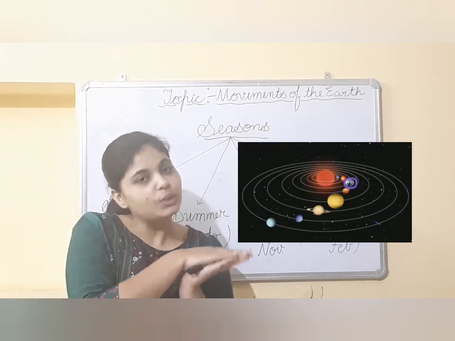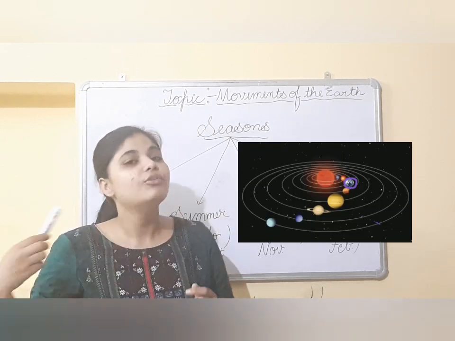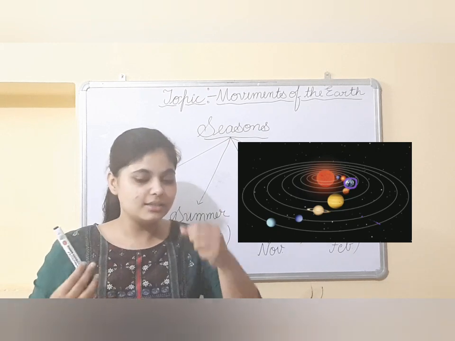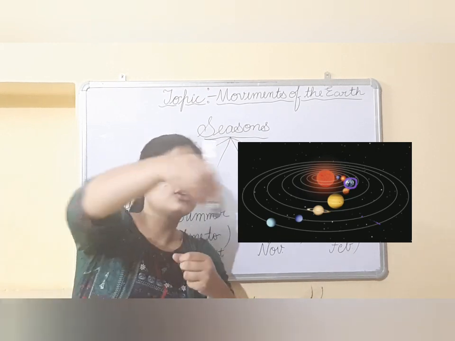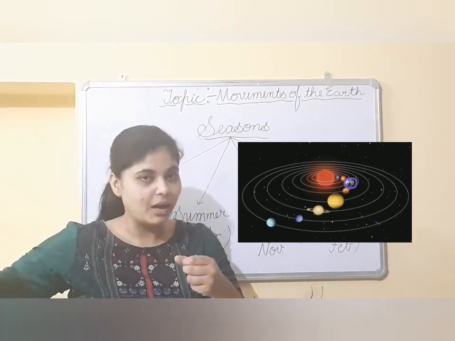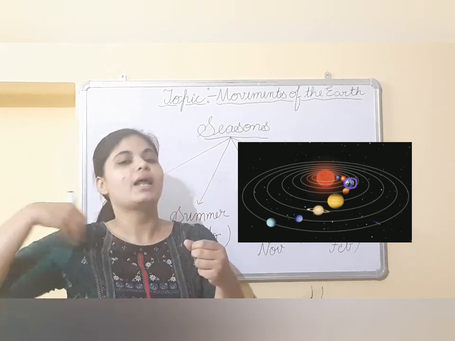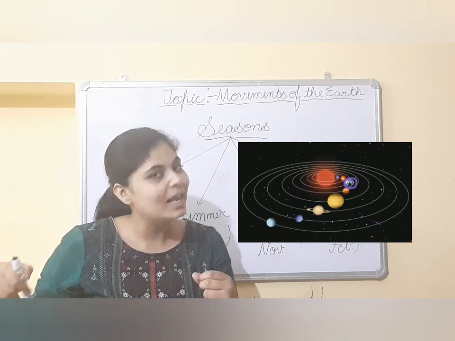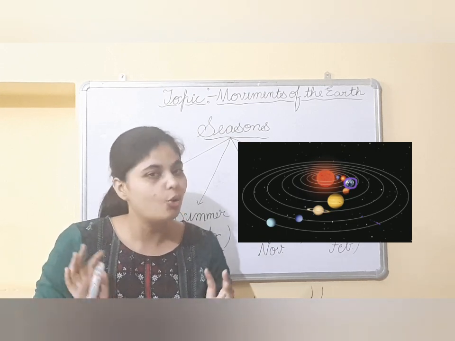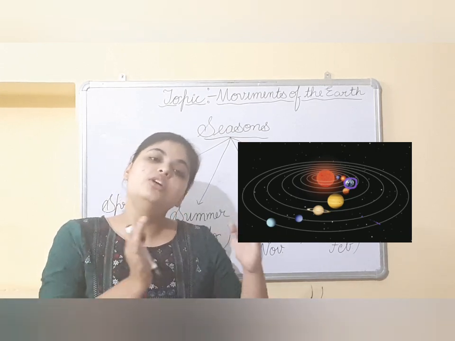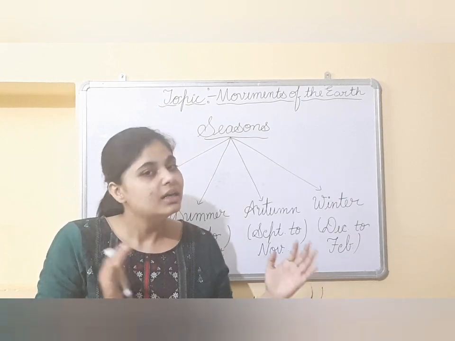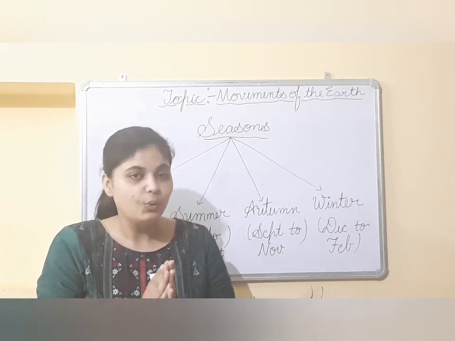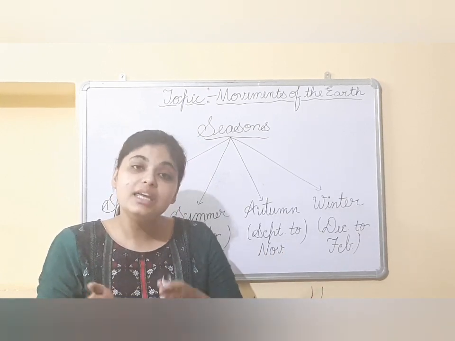In revolution, what we have learned is that Earth revolves around the sun. Like this is the sun, this is Earth. So Earth revolves around the sun in a fixed path, and this fixed path is known as Earth's orbit. Okay, and Earth's orbit is elliptical in shape, just like an egg, oval shape. Clear? And due to the revolution, seasons occur, and also the year.